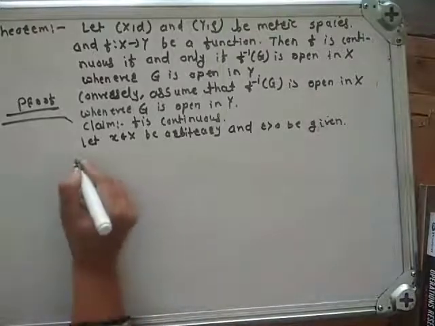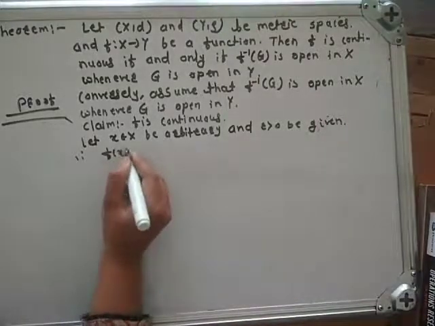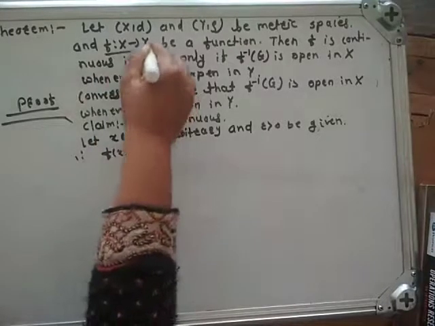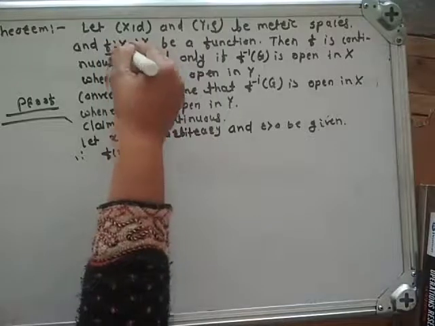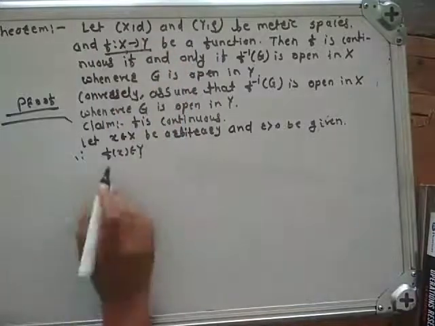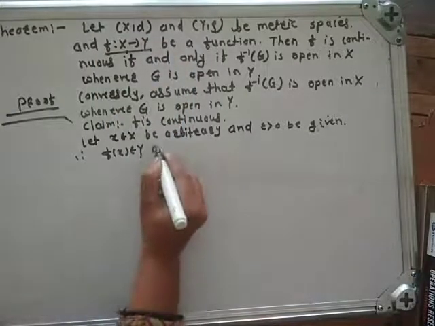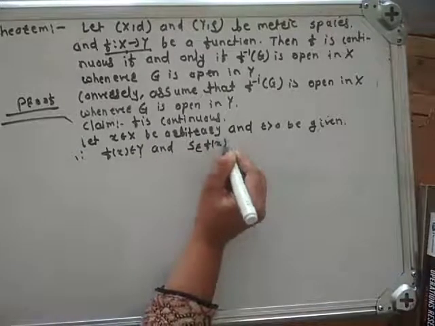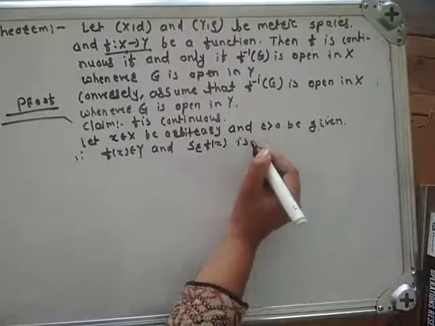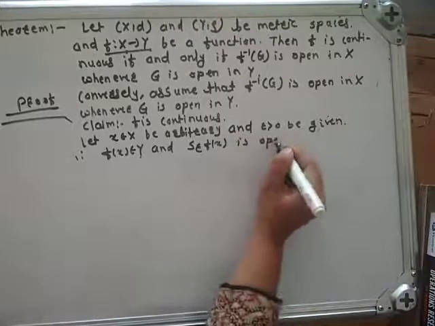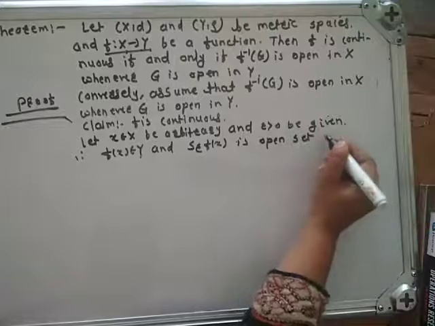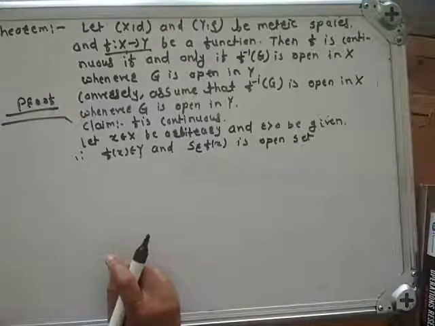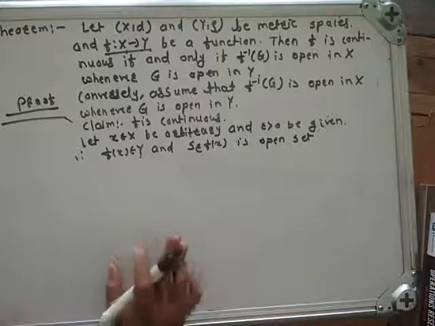Therefore, f of x belongs to Y because f is a function from X to Y. If x belongs to X, then the image of x belongs to Y, and S epsilon of f of x is an open set.